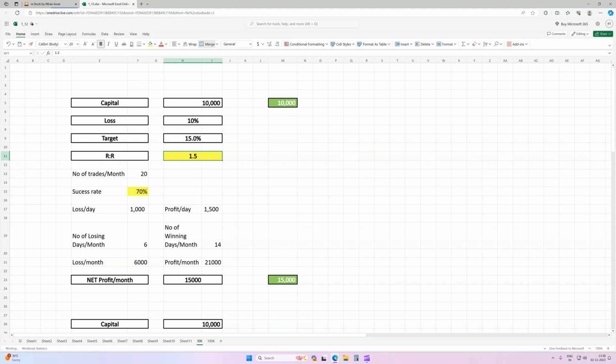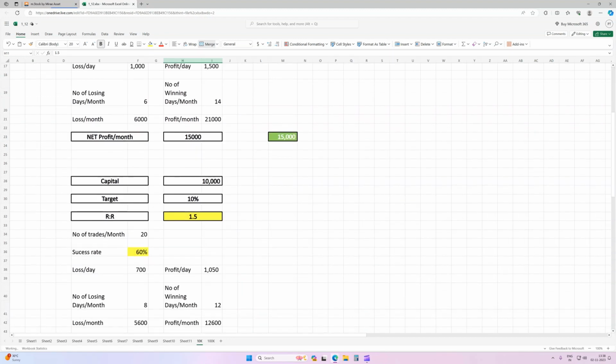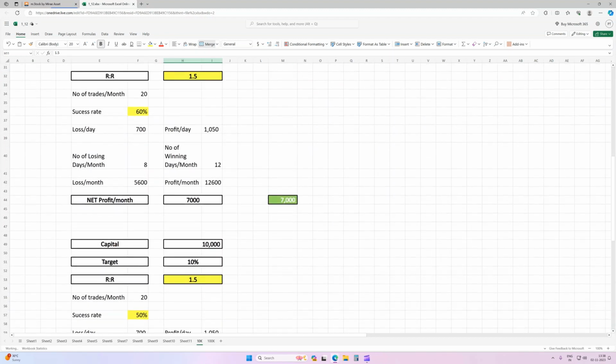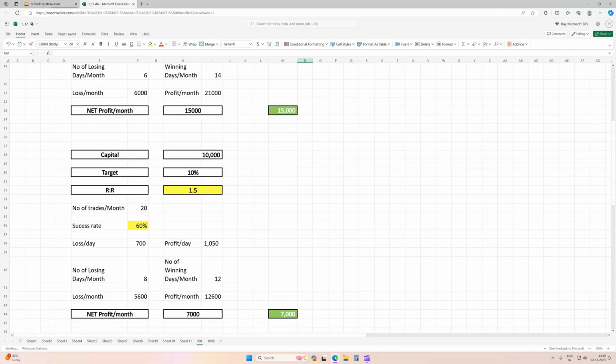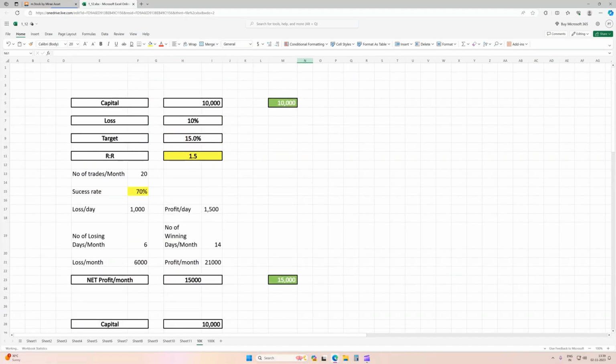And we are still considering this reward ratio of 1 to 1.5. People generally follow 1 to 2 or 1 to 3. Initially it is better to follow 1 to 1 or 1 to 1.5, so it will boost our confidence to trade further, as I always told. And suppose if we follow this 1:1 and this 10% target also, then our break even will be around this 50% success rate. Every plan looks good on paper or in an Excel spreadsheet, but to stick to that plan, that is important.